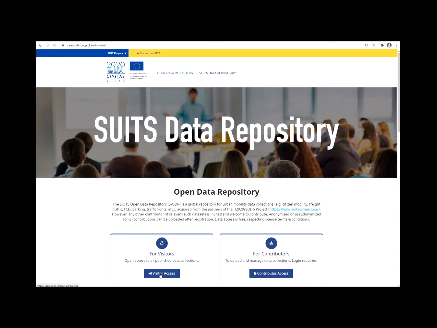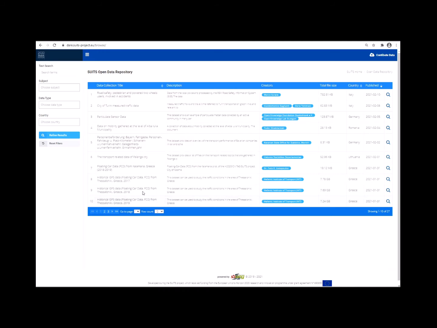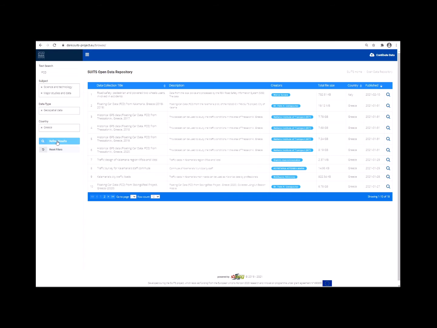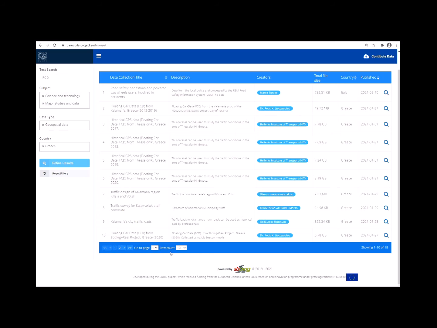As a visitor of the ODR, you have free access to the public open data contents of the repository. On the left panel you may define search criteria, either by free text search on the dataset description, or by subject keywords, by data type keywords, or by country. After pressing the Refine Results button, the list of results on the right is updated. You may sort the list by country or by publishing date, in ascending or descending order.